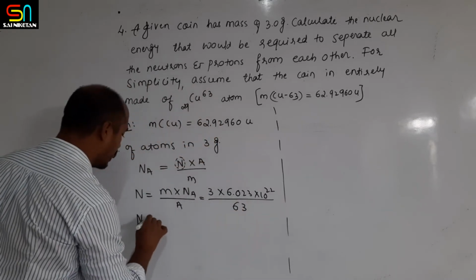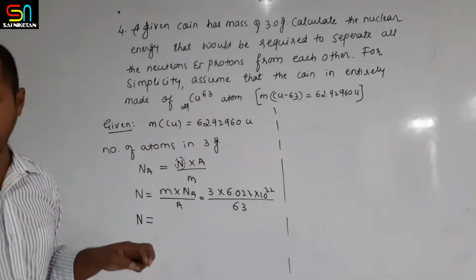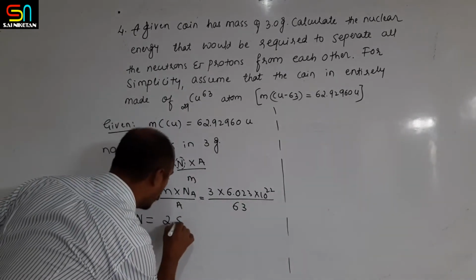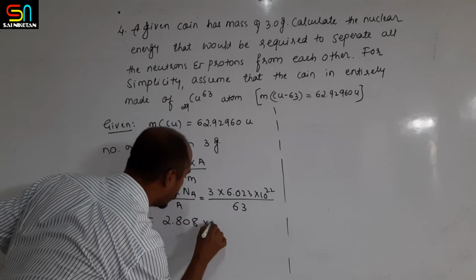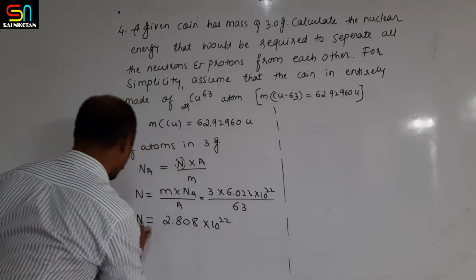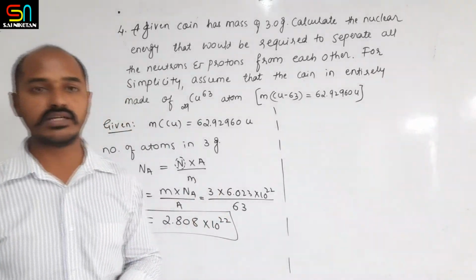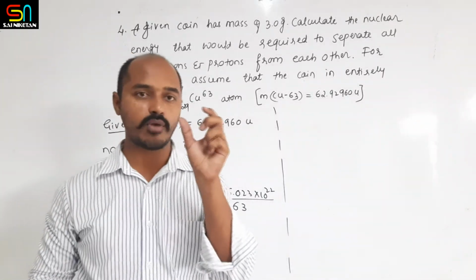If you calculate, the number of atoms N will be 2.808 into 10 raised to 22. So these many atoms will be present in the 3 gram of coin.